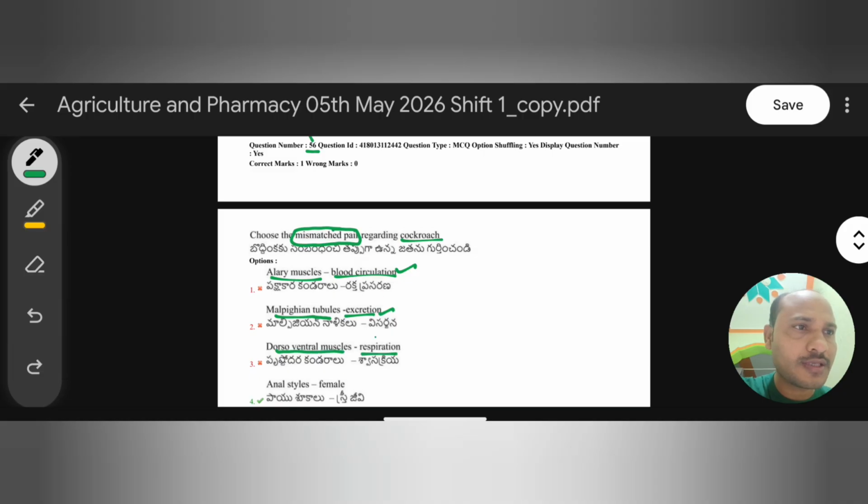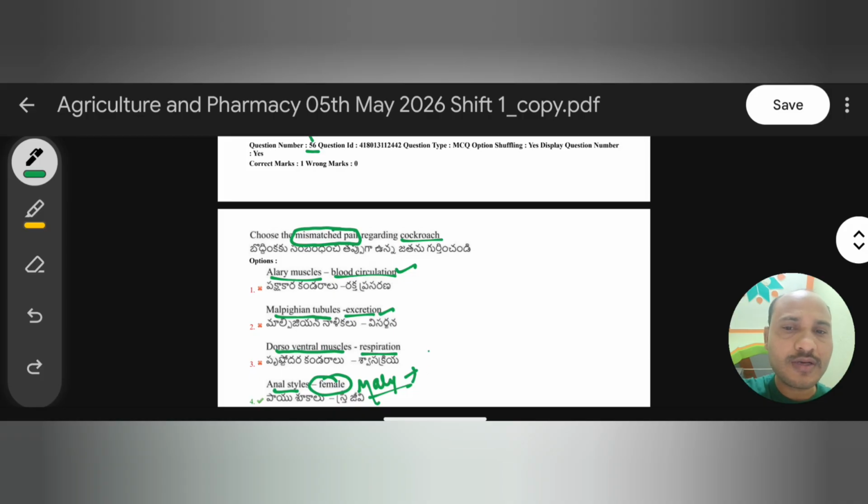See, various systems are given in cockroach. Different structures are involved: alary muscles in blood circulation, Malpighian tubules in excretion, and dorsoventral muscles in respiration. And coming to anal style, a reproductive part, is it seen in female? No, generally anal style is present in male only. Remember, it is the presence of anal style that makes the difference between male and female cockroach.